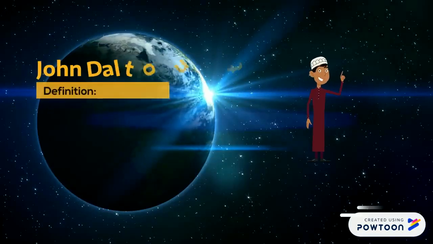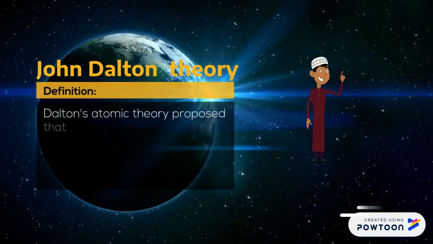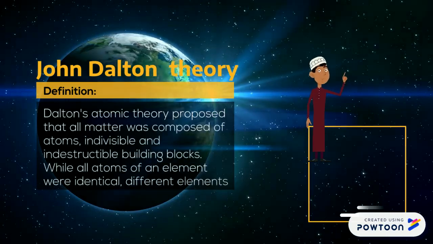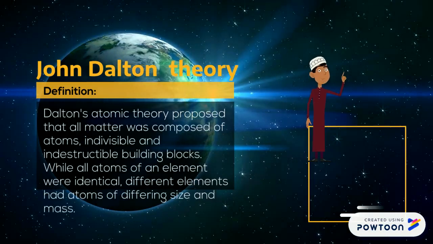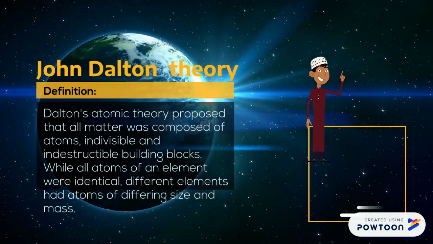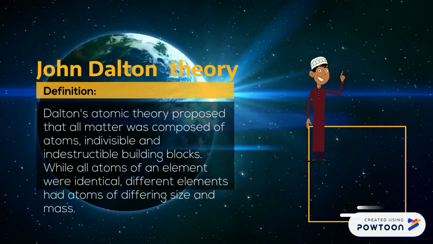John Dalton Theory. Dalton's atomic theory proposed that all matter was composed of atoms, indivisible and indestructible building blocks. While all atoms of an element were identical, different elements had atoms of different size and mass.